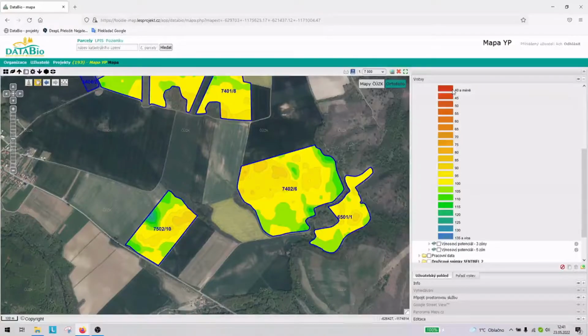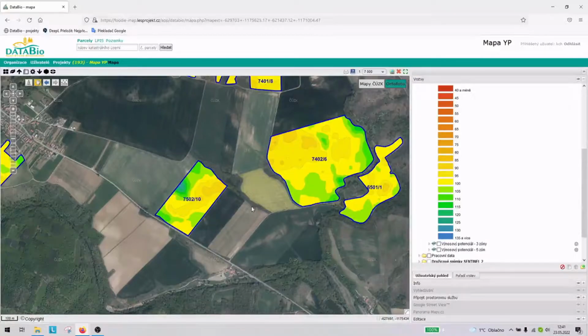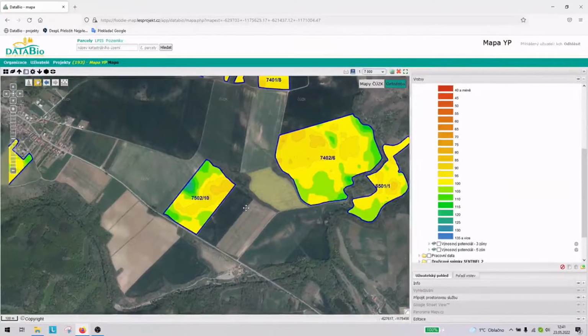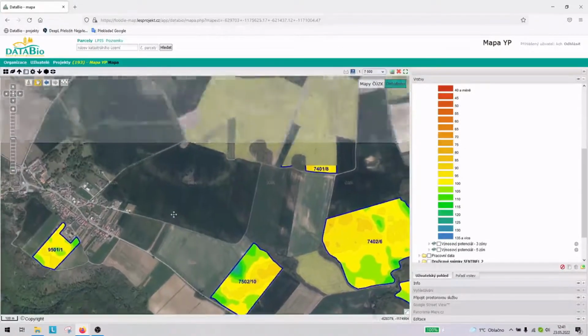So the values range from 40% of the average yield of the given field to 135. It's necessary to mention that these values don't serve for comparing one field to other fields. It is always for comparing the relative yields within the field.